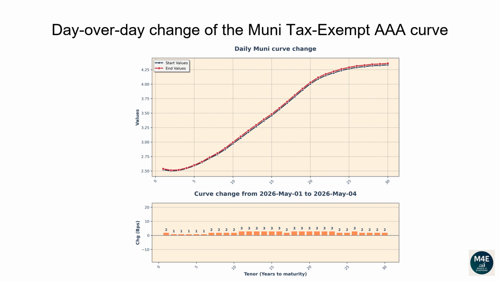The one-year tenor changed 2 basis points. The 2-year tenor changed 1 basis point. The 5-year tenor changed 1 basis point. The 10-year tenor changed 2 basis points. The 20-year tenor changed 3 basis points. The 30-year tenor changed 2 basis points.